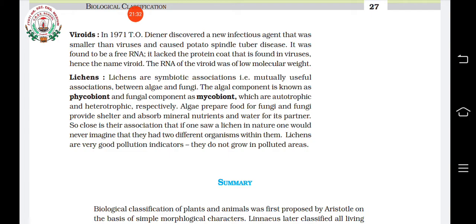Understood? They can also easily indicate pollution. They are good indicators of pollution, because if their population is less in a particular area, that indicates there is more pollution in that area. Pollution is high in that area if the population of lichen is less, because they cannot live in polluted areas.